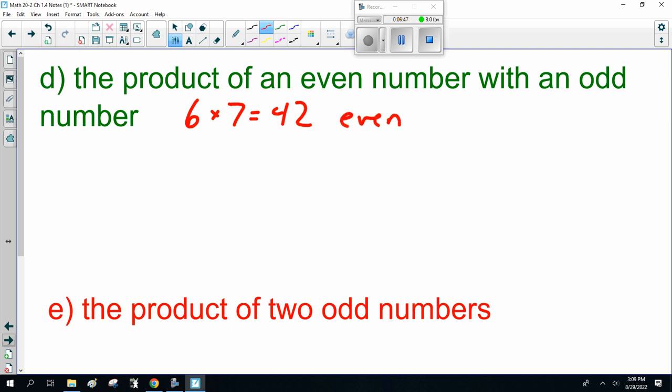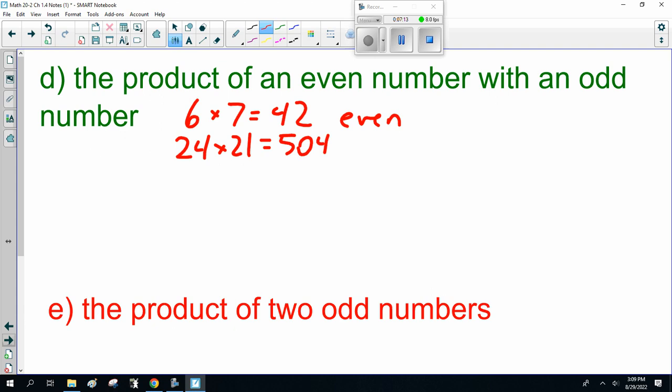I can hear you screaming at me through the microphone. That's even. Now, does that always work? Well, like I said, back in 1.2, 1.3, we could just try to find a counterexample. So we could list all of them. 24 times 21 is 504. That's even again.